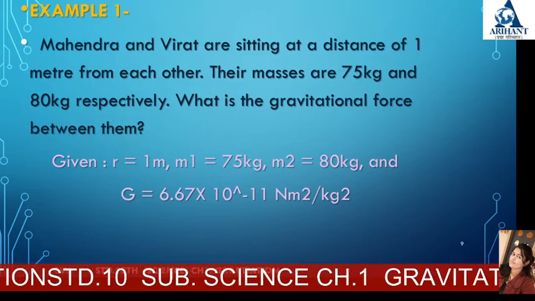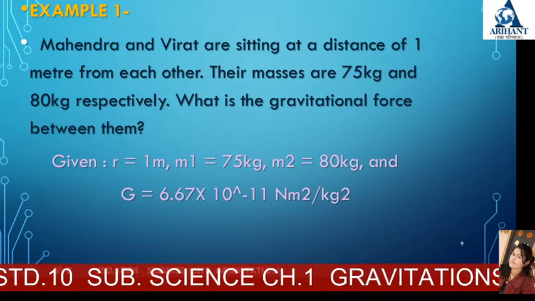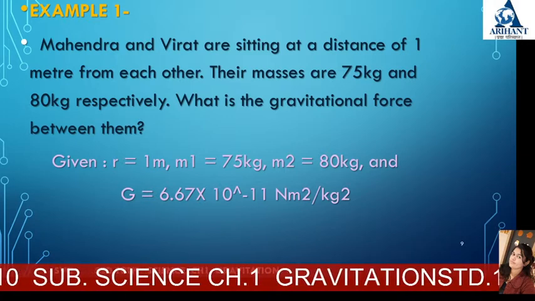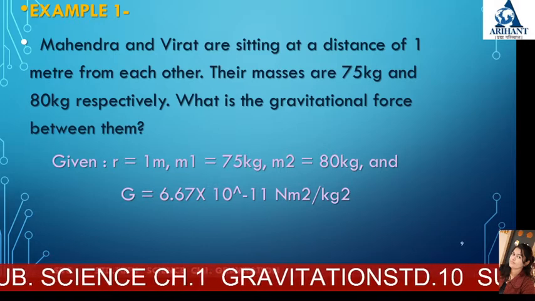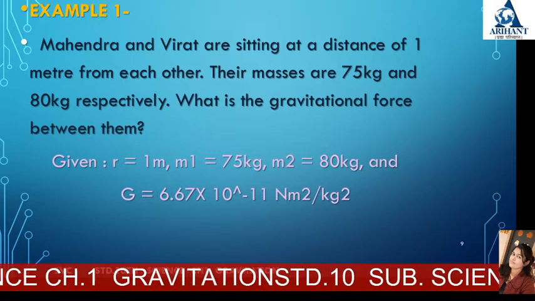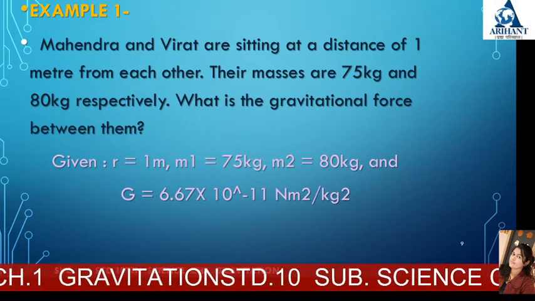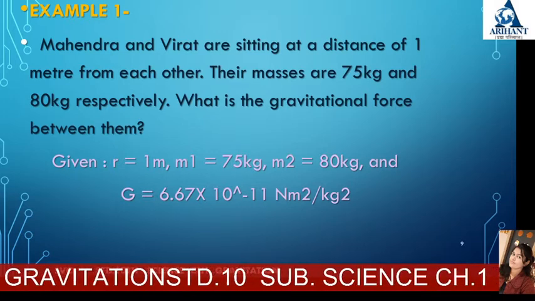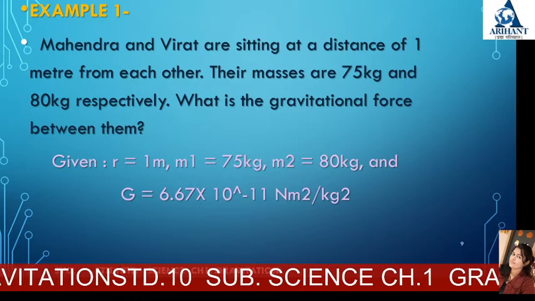And again, the constant value of gravitation, that is G, is equal to 6.67 into 10 raised to minus 11 Newton meter square per kg square, which is the constant, and we all know this is already given.